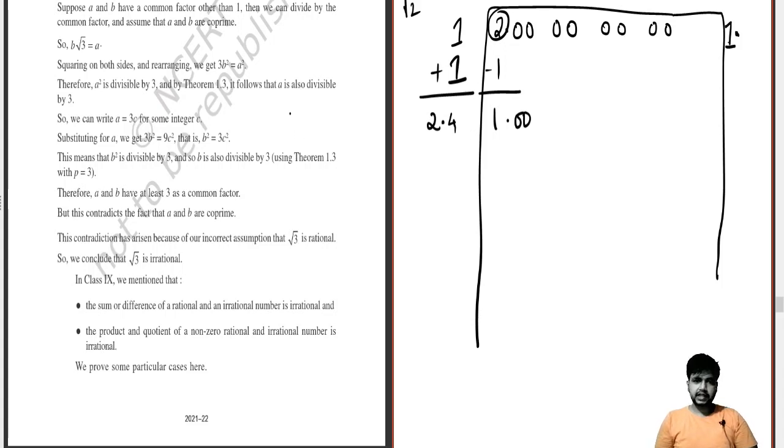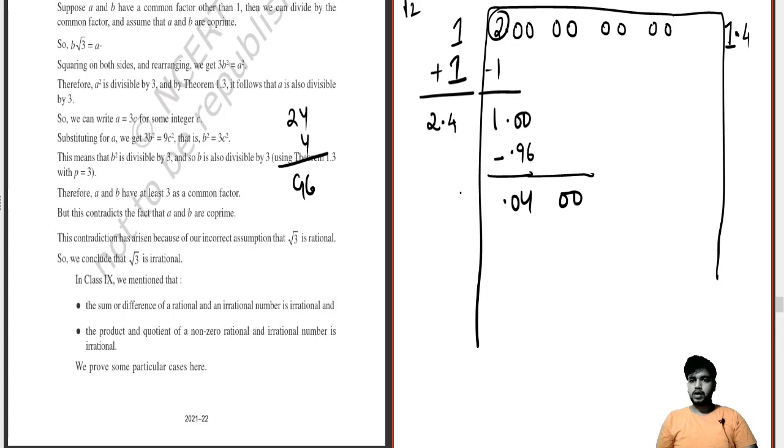If you understand the concept of square root by the long division method, so 24 into 4 is 96. So this comes under the value of 1. So this becomes 0.04. Now we again add this 00. Now we add this 0.4, this becomes 2.8. Okay. So now if you want to add, this becomes 1, because if we take 282 into 2, this becomes 564, and we only have 400.